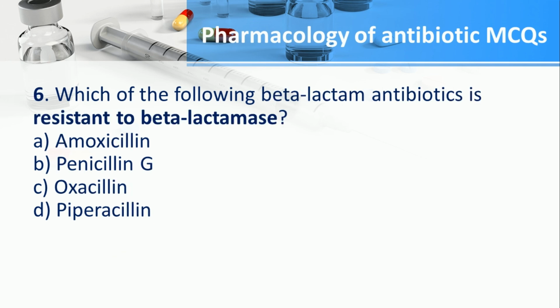Number 6. Which of the following beta-lactam antibiotics is resistant to beta-lactamase? A. Amoxicillin, B. Penicillin G, C. Oxacillin, D. Piperacillin. The answer is C. Oxacillin.